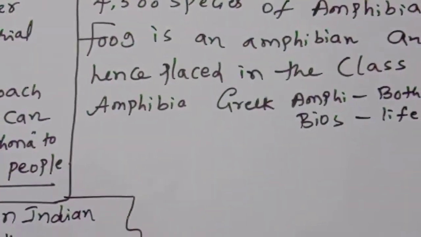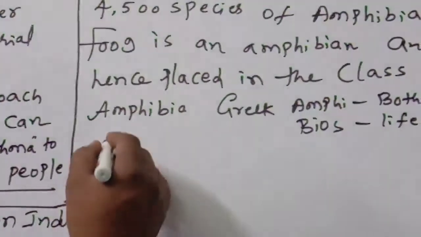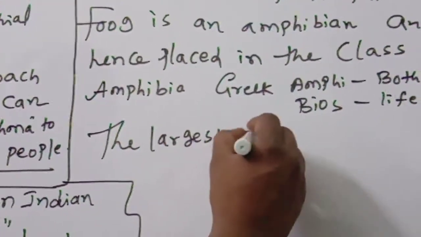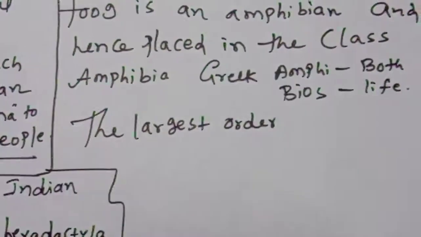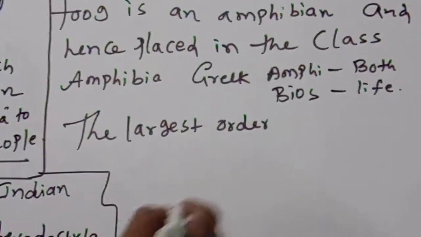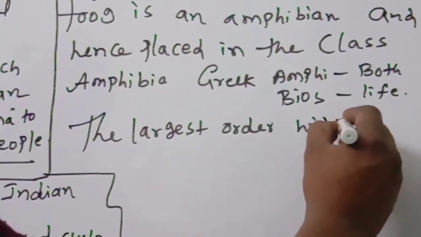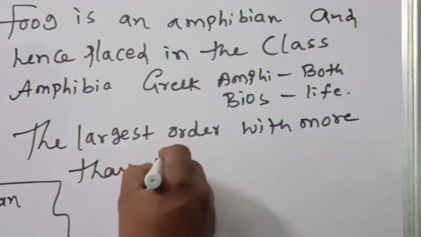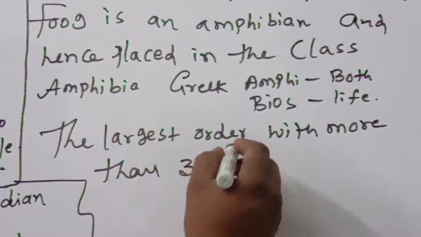This is important. The largest order with more than 3,900 species is Anura.